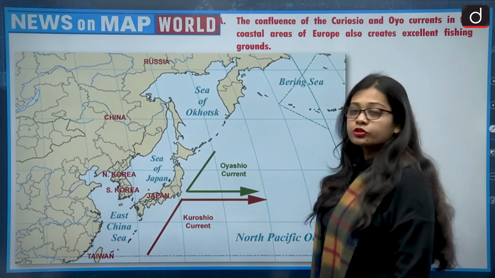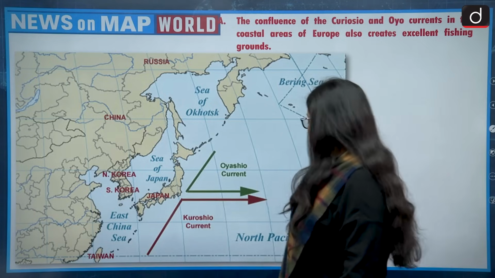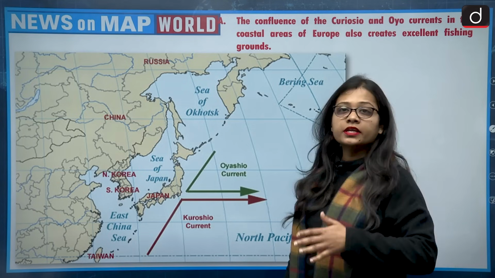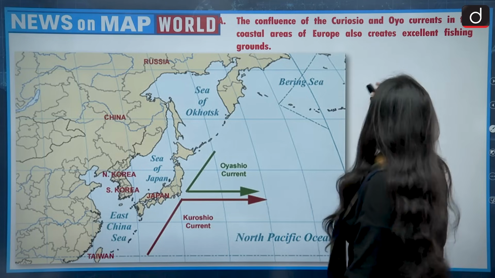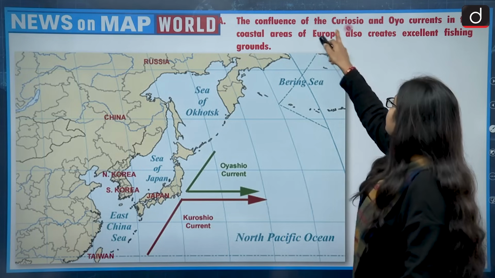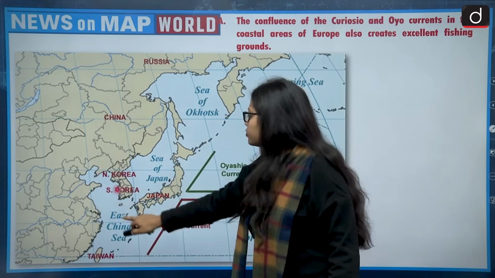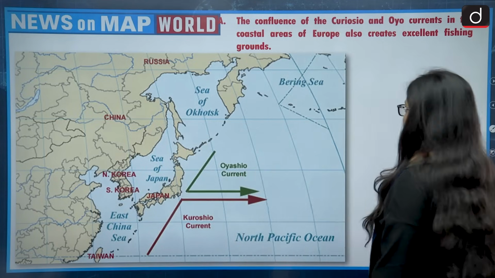The Kuroshio current is a warm current. Both of them lie in the Pacific Ocean, very near to the coast of Japan. It is not in Europe, it is very near to the coast of Japan. So this becomes wrong because it does not take place in Europe, it takes place near the coast of Japan, and Oyashio is cold, Kuroshio is warm.